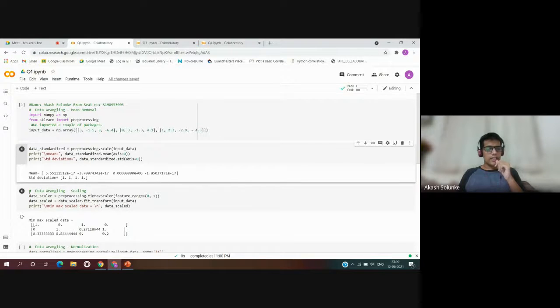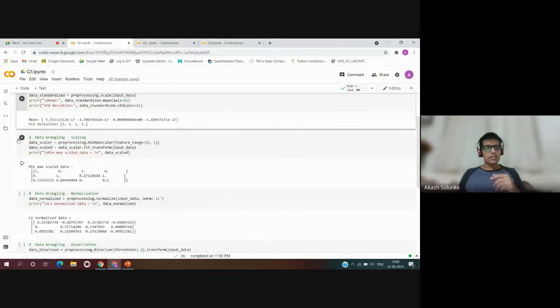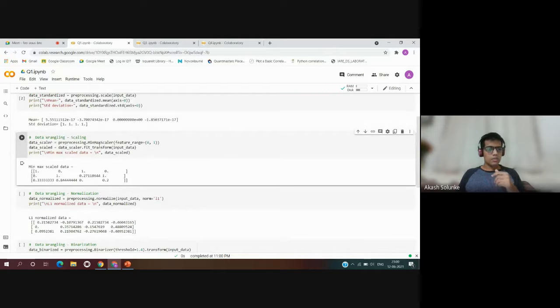Moving on to data wrangling, data scaling. Here data scaler equal to preprocessing MinMaxScaler, feature range equal to 0 to 1. Data scaled equal to data scaler dot fit transform input data, and here we are printing the min max scaled. Scaling is done because the input data are very random values, and they need to be scaled so that they comply with the specific rules which are needed.